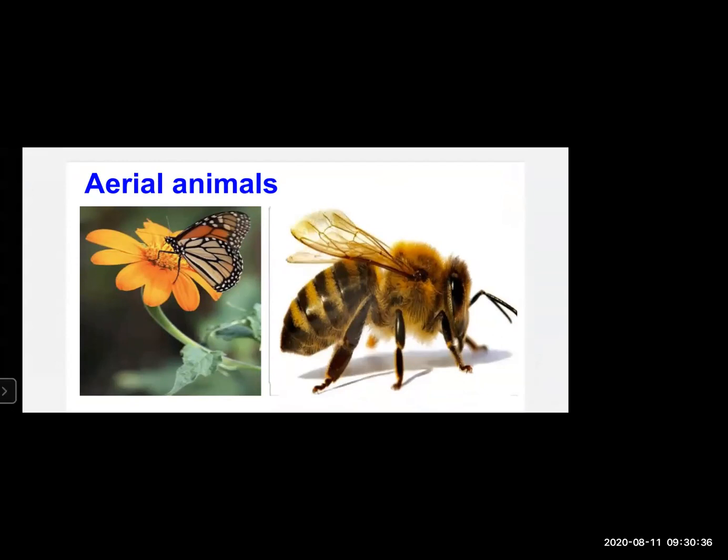Aerial animals. Now what do you mean by aerial animals? Aerial animals are those animals which have aerial mode of life. For example, they fly in the sky. Okay, so all those animals which can fly in the sky come under the category of aerial animals. For example, birds, butterfly, honeybee.